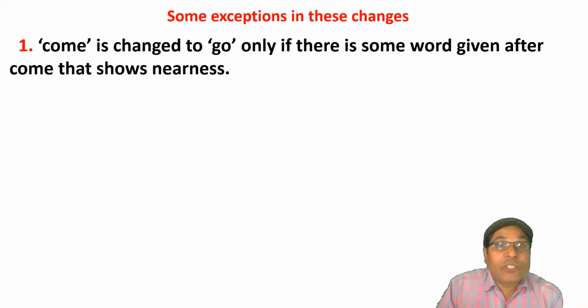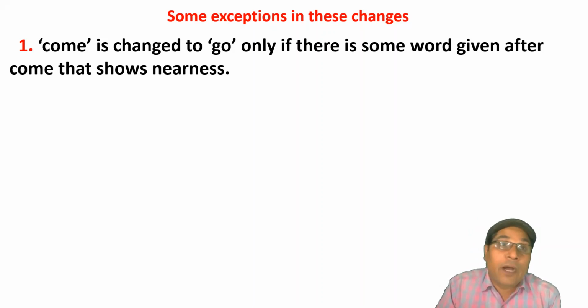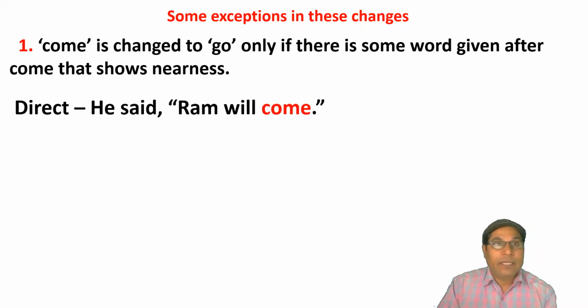Come is changed to go only if there is some word given after come that shows nearness. Here, there is a sentence: He said, Ram will come. Just as I have told you, come is changed only when it is followed by some other words.